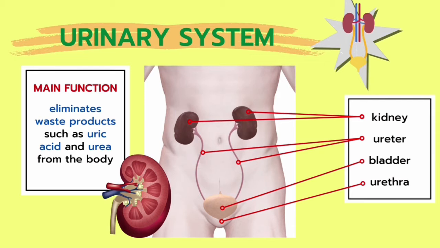Next, we have the urinary system. The main function of the urinary system is to eliminate waste products such as uric acid and urea from our body. This is a diagram of a kidney up close. The urinary system consists of a pair of kidneys, the ureter that connects the kidneys to the bladder, and the urethra, which is where the urine is excreted from the body.